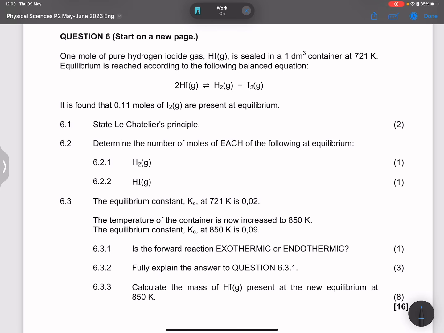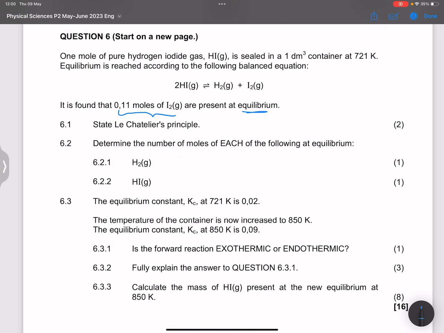Question number 6 rather. They say 1 mole of pure hydrogen iodide is sealed in a 1 cubic decimeter container at 723.21 Kelvin. Equilibrium is reached according to the following balanced equation. Now, ladies and gents, please remember in this case, you need to calm down, right? We know we are going to have some calculations on Kc, right? Now, they say to us it is found that we've got 0.11 moles of iodine present at equilibrium.